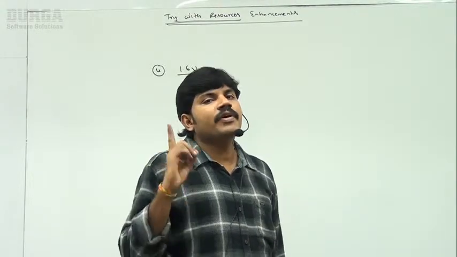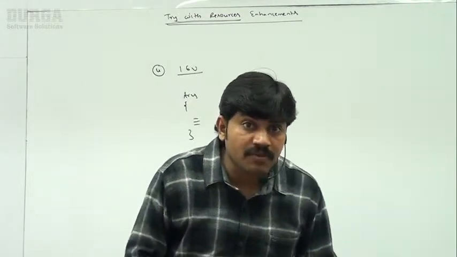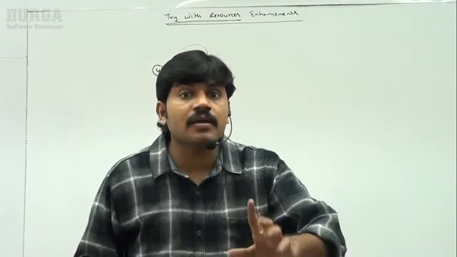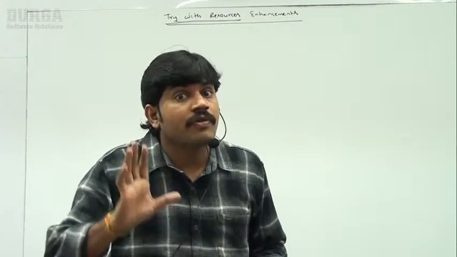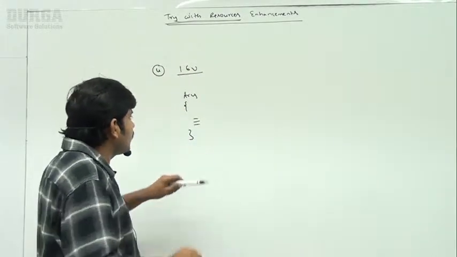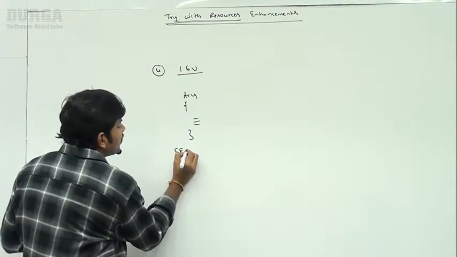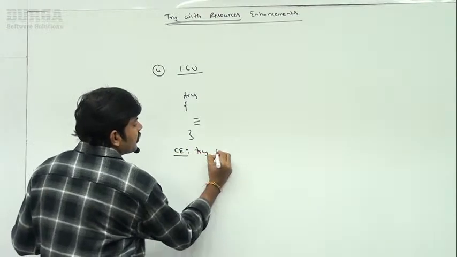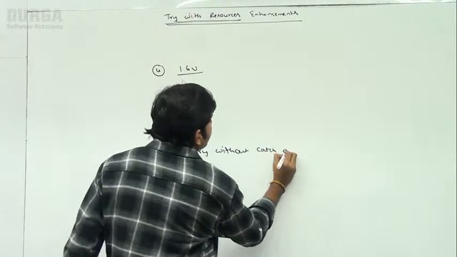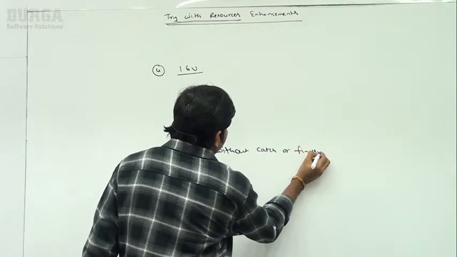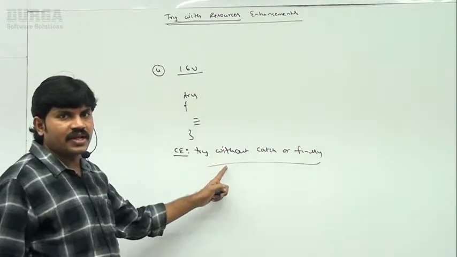Whenever we take a try block, compulsorily we have to take either a catch block or a finally block. If you are not taking anything, we get the compile time error: try without catch or finally.